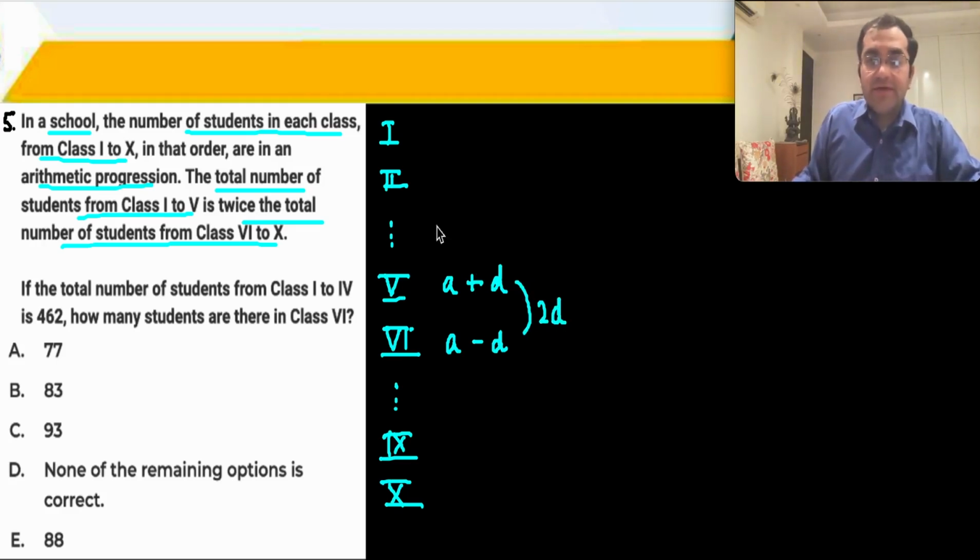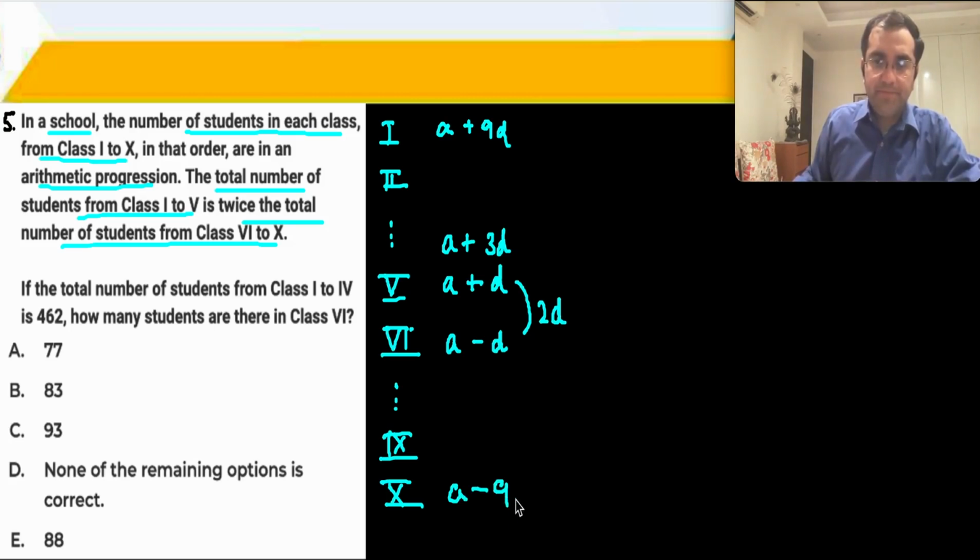And then class 5, so class 4 is A plus 3D. Class 3 is A plus 5D. Class 2 is A plus 7D. And class 1 is A plus 9D. Okay. Going down like this, class 10 becomes A minus 9D. Here a minus 7d and so on.